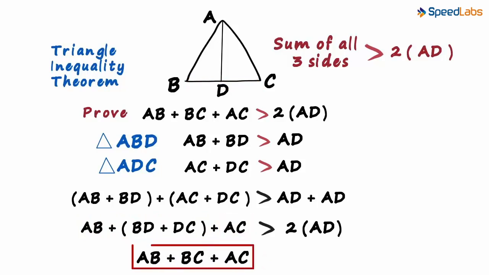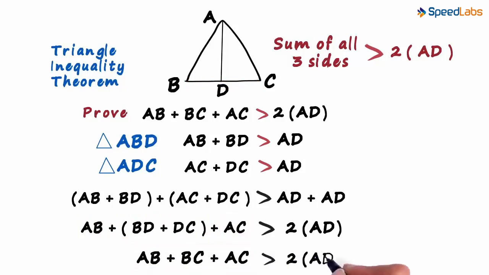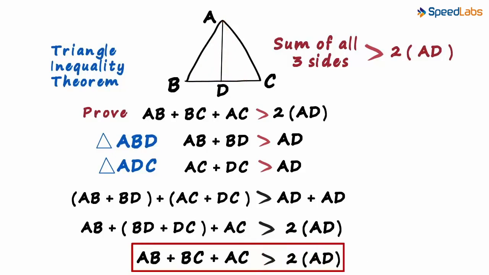The sum of the three sides is greater than 2AD. You may draw a segment from any vertex to a point on the side opposite that vertex. The sum of all three sides will definitely be greater than twice the length of that segment.